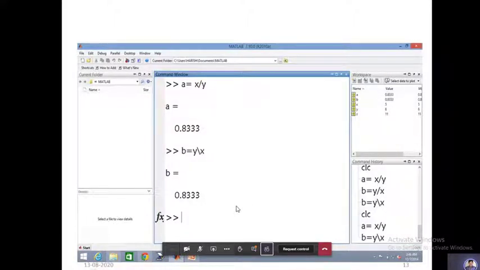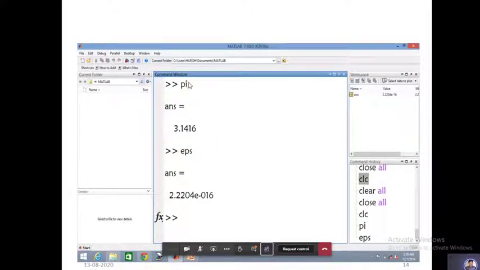Yes, sir. You can also write inv of a, inv of y into x. You can write in that fashion also. Inv represents the inverse of, open brackets, the matrix variable. Okay, in that way you have to do it. We'll see, don't worry.